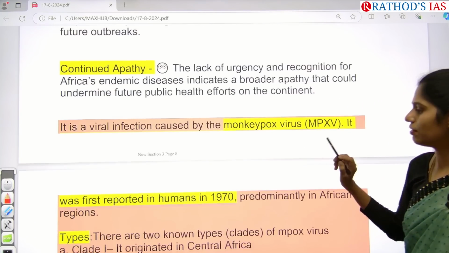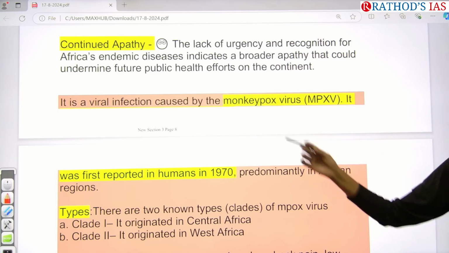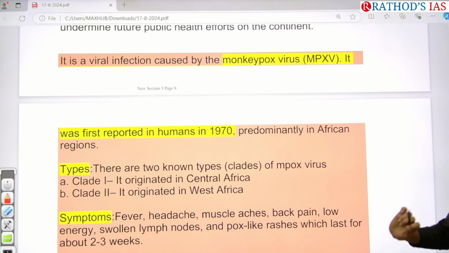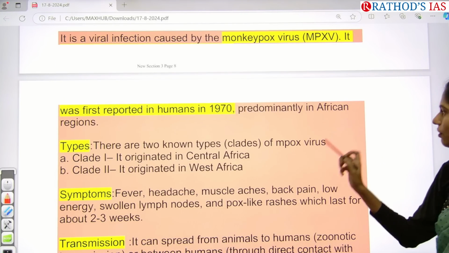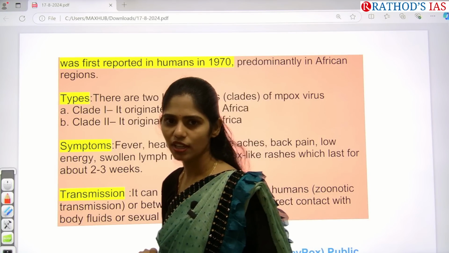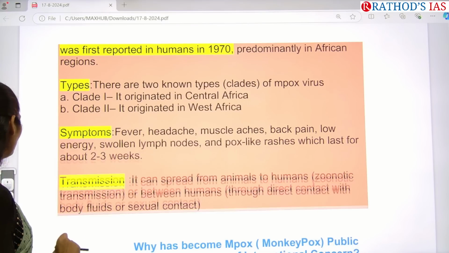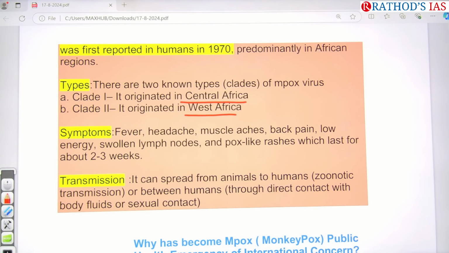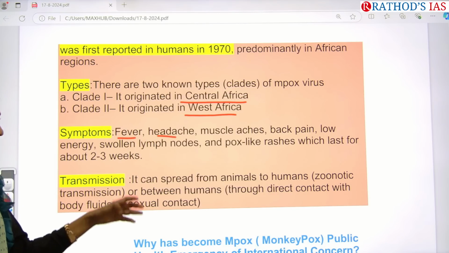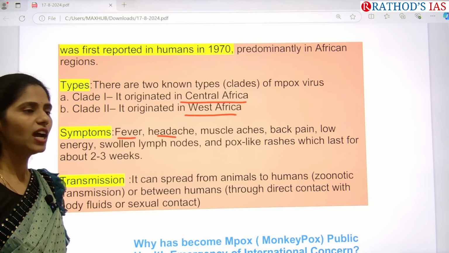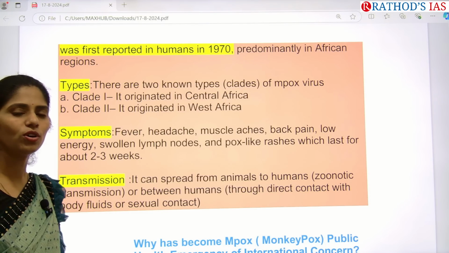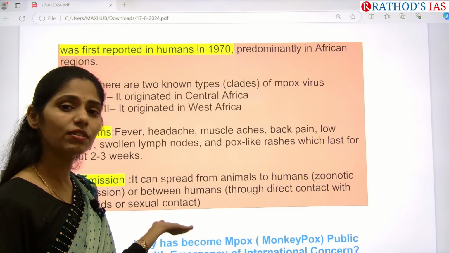And if you see some facts regarding the monkeypox virus, it is a viral infection caused by the monkeypox virus. It was first reported in the year 1970, and it was predominantly identified in African regions only. We have two strains, clade 1 and clade 2. Clade 1 originated in Central Africa, and the next one is in West Africa. And what are the symptoms if you get monkeypox? Like chickenpox and smallpox, you will have fever, headache, muscle aches, back pain, low energy, swollen lymph nodes, and rashes all over your body, lasting for 2 to 3 weeks. Normally chickenpox lasts for 8 to 9 days, right? Here it will be 2 to 3 weeks.